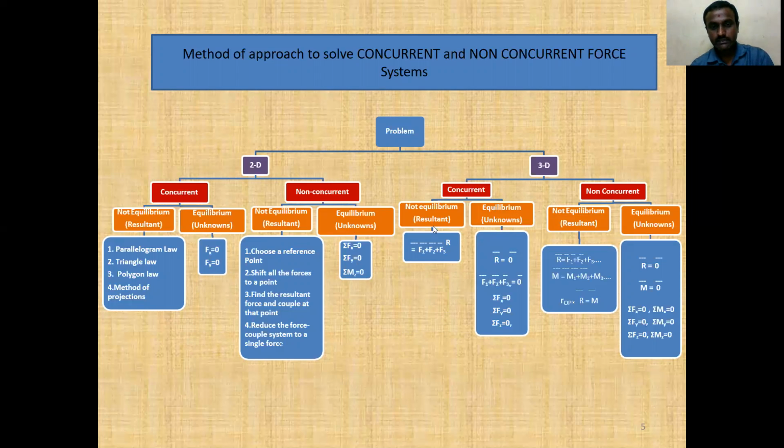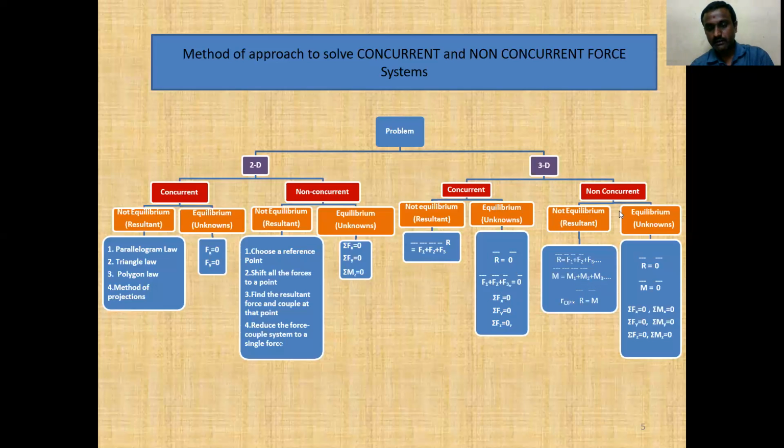Here the resultant is R equal to F1 plus F2 plus F3. In equilibrium, the resultant will be 0, F1 plus F2 plus F3 equal to 0: sigma Fx equal to 0, sigma Fy equal to 0, sigma Fz equal to 0. So these are the concurrent forces in three dimensions. Non-concurrent, not in equilibrium: the resultant is F1 plus F2 plus F3 and so on, and the moment is M1 plus M2 plus M3 and so on.